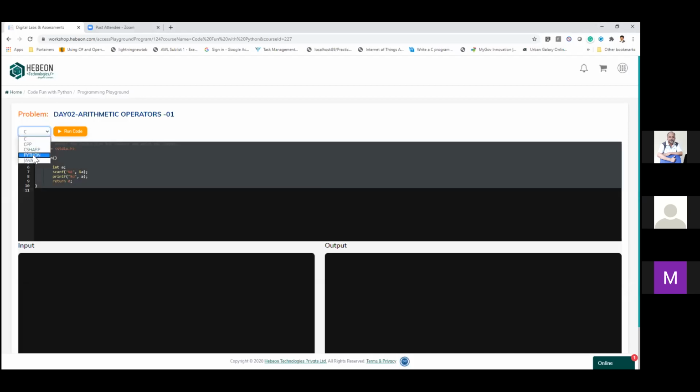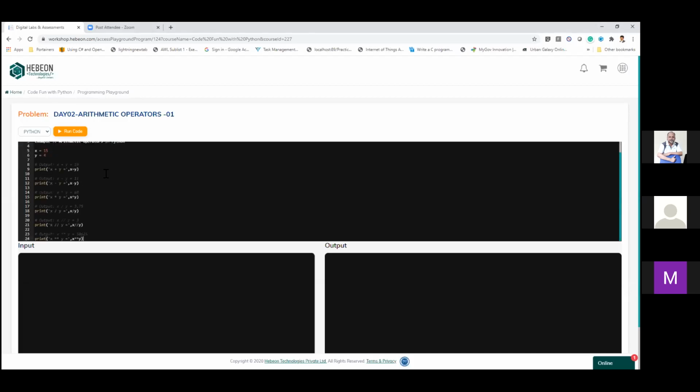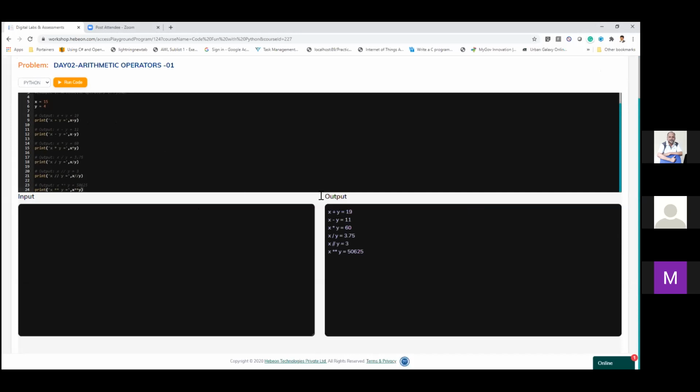I'm going to select Python, then go here. I told you, anything that you see as content, try to comment it out. That is just for understanding, right? Now we have values X and Y which are assigned here. Once we execute, all these outputs are going to come down: X plus Y equals this, X minus Y, all that.